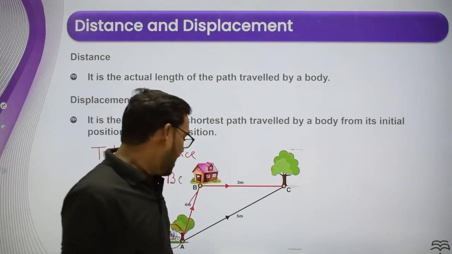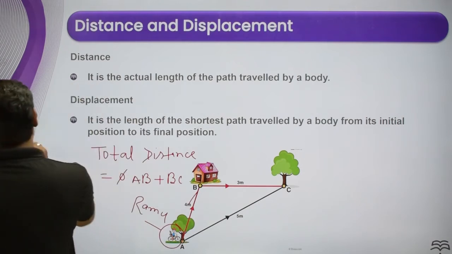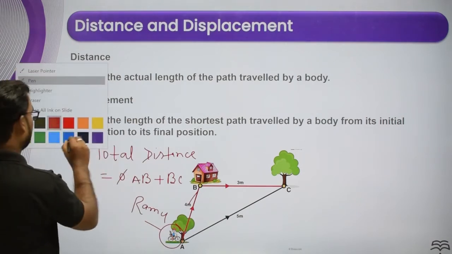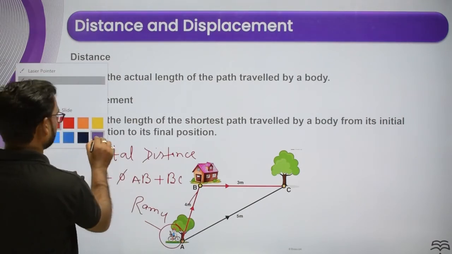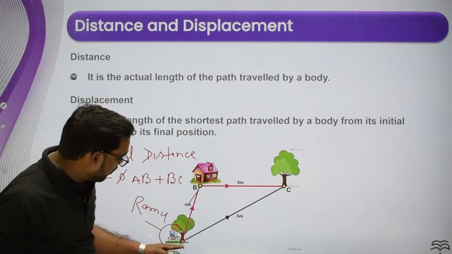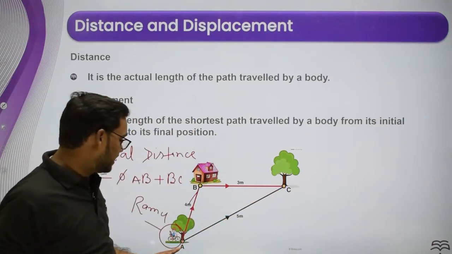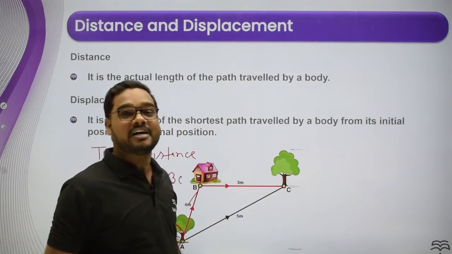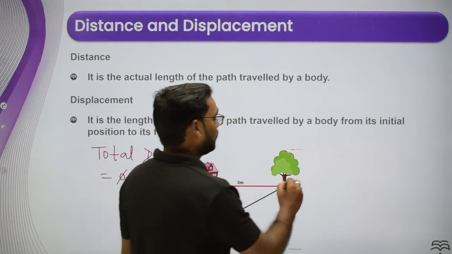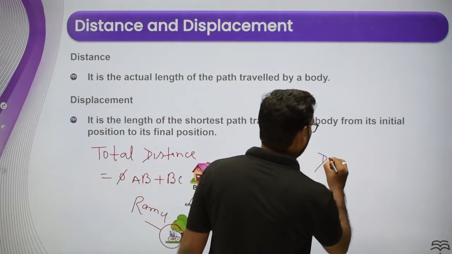If you are asking me to tell the displacement covered by this boy, you can see over here, A to C is the shortest path. So this is the displacement. How to write the displacement of this boy?